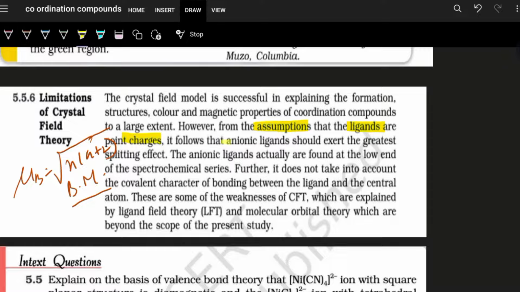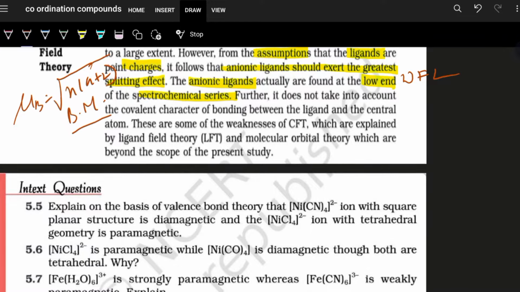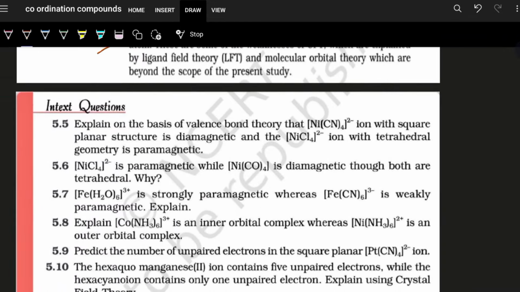It follows that anionic ligand should exert greatest splitting effect. But what did we see in the spectrochemical series? The chlorides, they are on the lower side. Anionic ligands, the chlorides, the bromides, they are at the low end of the spectrochemical series because they are actually weak field ligand. So it does not take into account the covalent character of bonding, type of bonding between the ligand and the central atom. So these are the limitations of CFT, which later on was resolved by LFT and MOT.